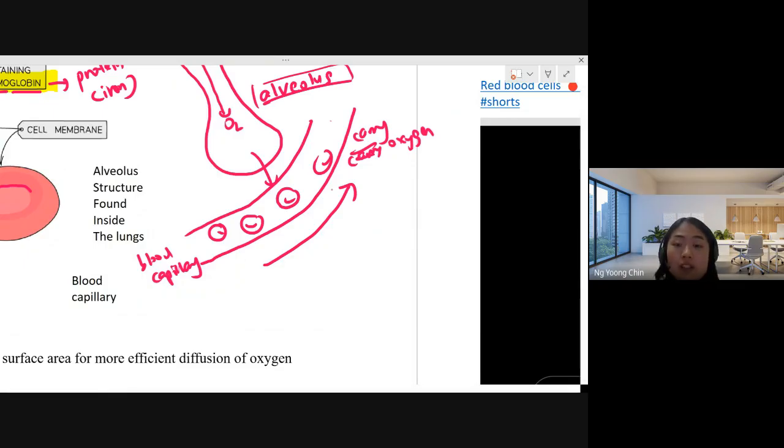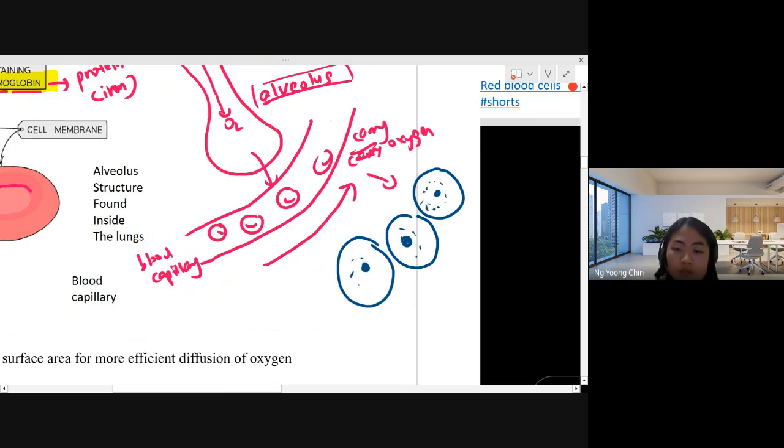So this Grab driver, which carries the oxygen inside, will travel along the bloodstream, and then reach the body tissue. This is the body tissue. This is the body cell. So this is how the body cell is able to get the oxygen from the red blood cell.